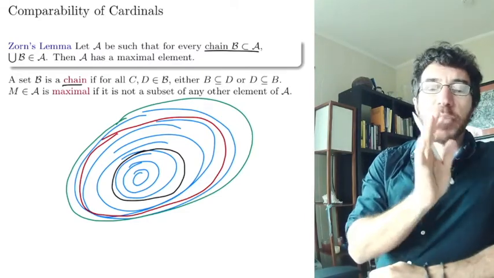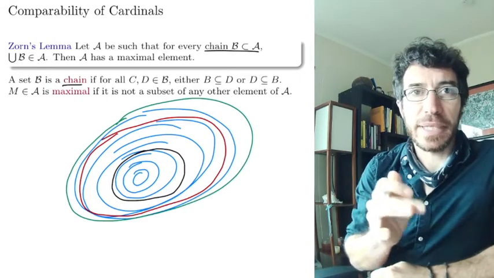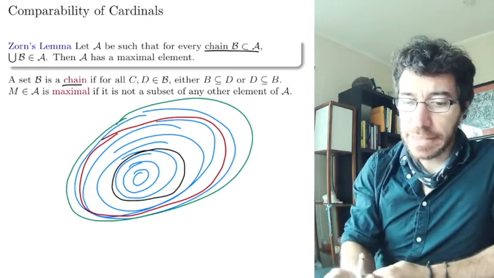So if you have that property, then you can deduce that A has a maximal element. So what is a maximal element?